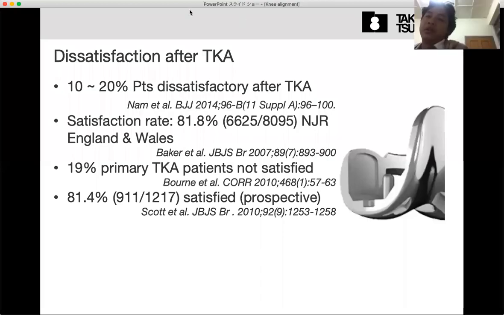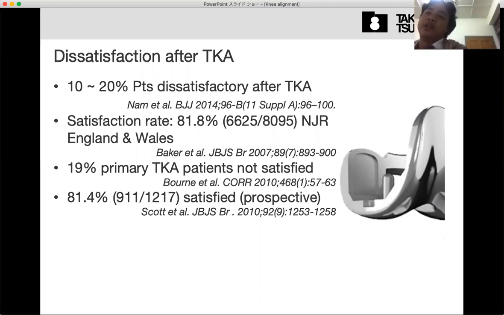Sometimes, even after the operation, the patient still has pain. What is the cause? I remember you said that even though we do total knee arthroplasty, sometimes patients still suffer pain.